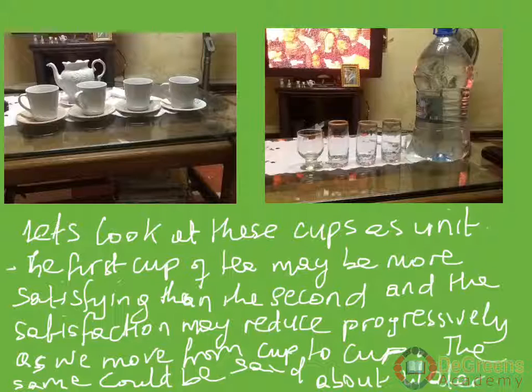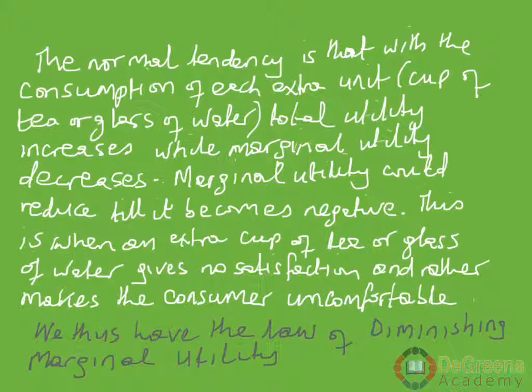Meanwhile, what is happening to total utility? It is climbing. The more you keep consuming and enjoying, it keeps climbing. So that is why we explain that the normal tendency is that with the consumption of each extra unit, that is a cup or glass of water, total utility increases while marginal utility decreases.